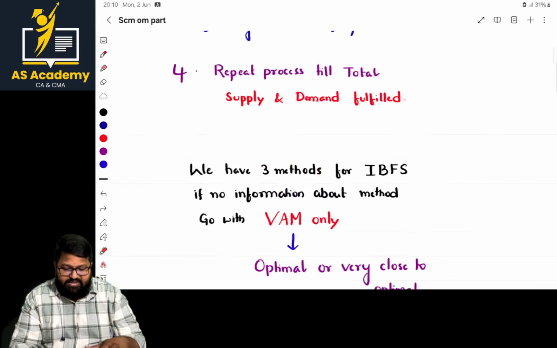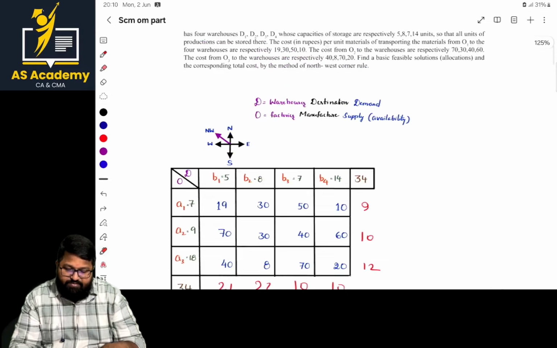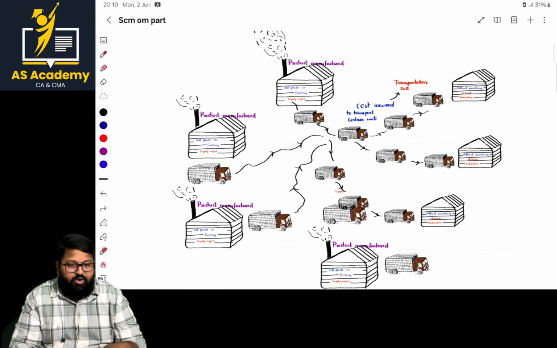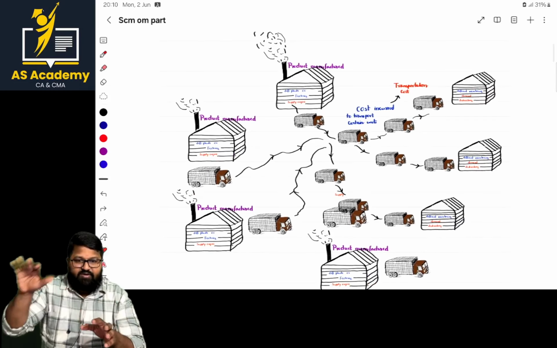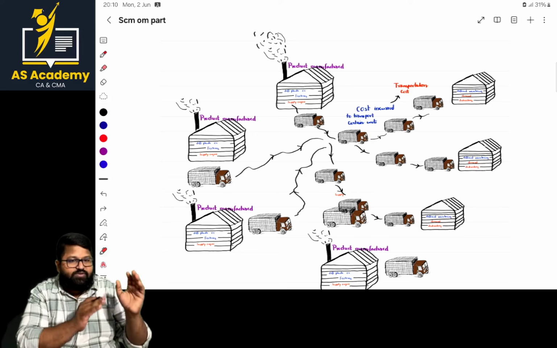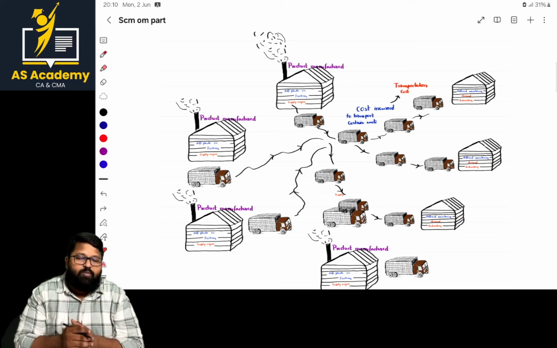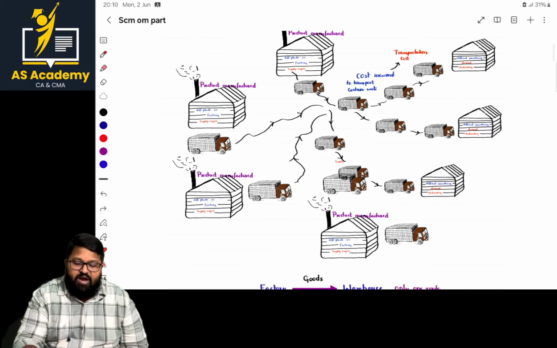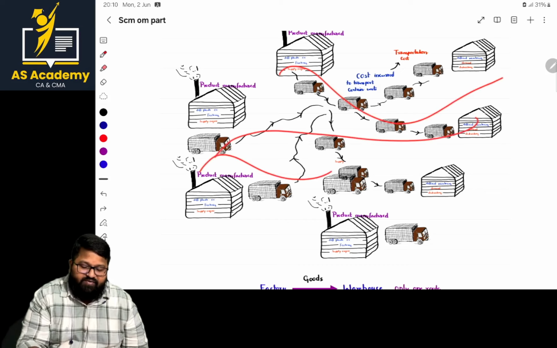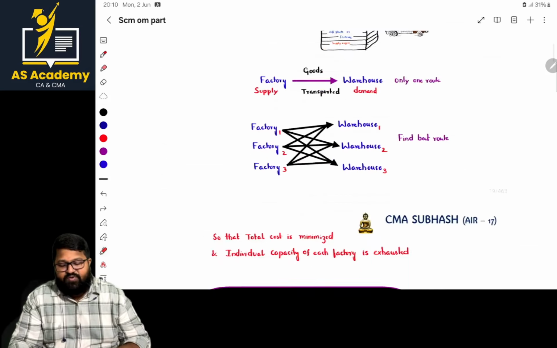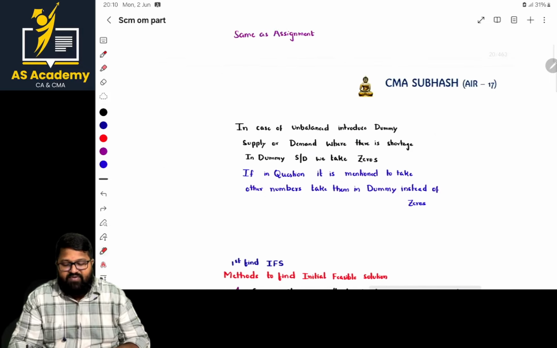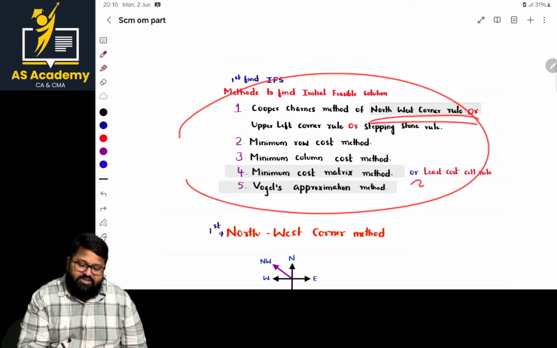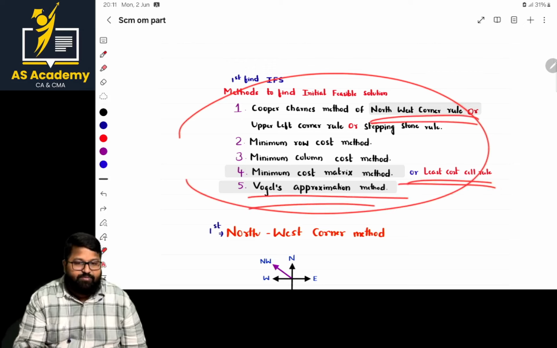Okay, so basically, what are the methods we are having? What is the purpose of transportation, buddies? Mainly, an organization has a number of products manufactured in factories, and they should be transported to warehouses. While transporting, what is the main motive? The transportation cost should be minimum, so that the best alternative should be identified clearly. For identification, we are having three methods. What are those three methods? Northwest corner rule, least cost rule, or VAM, Vogel's approximation method.